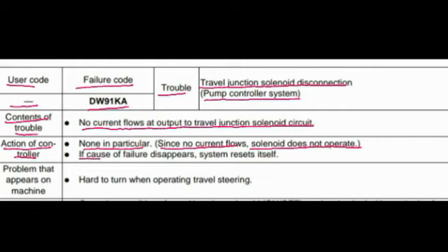Second one, if cause of failure disappears, system resets itself. Problem that appears on machine: hard to turn when operating travel steering.